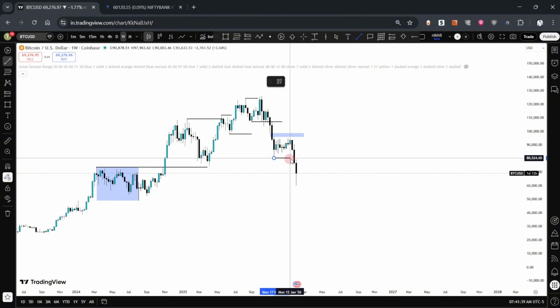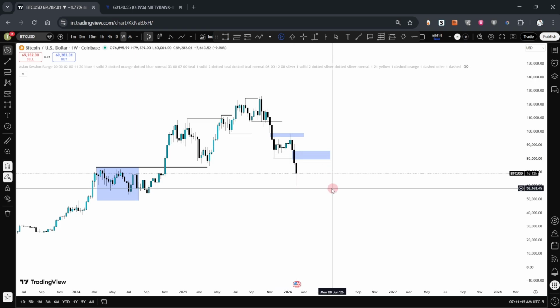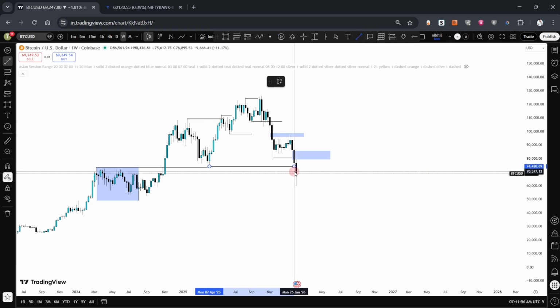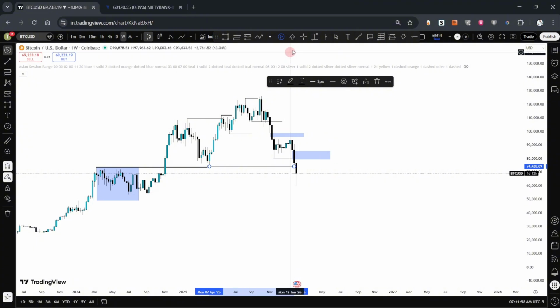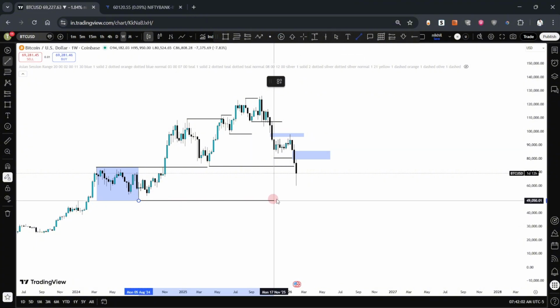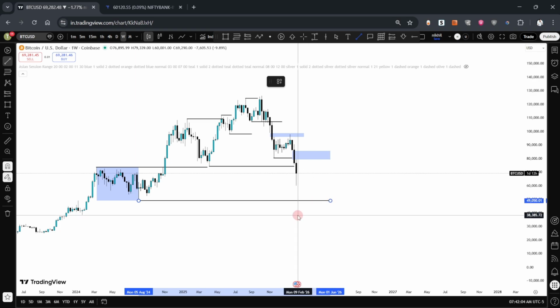From here, we took out this low. Again, we have this weekly fair value gap. Now, at this point, price needs liquidity to rise. Okay, so you have already taken out this low right here, and if you have closed below that low, okay, so I think the next target will be this sell side liquidity.